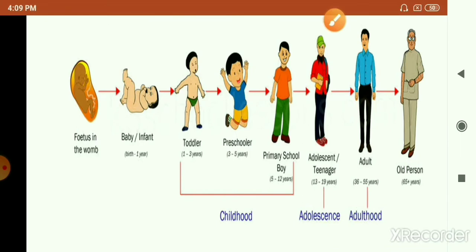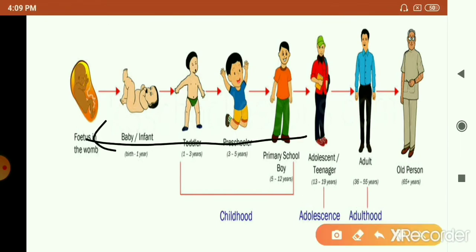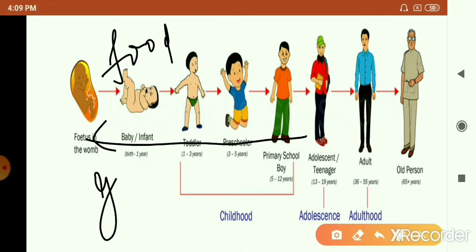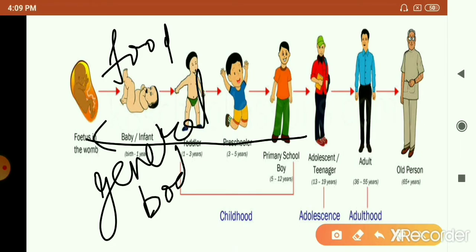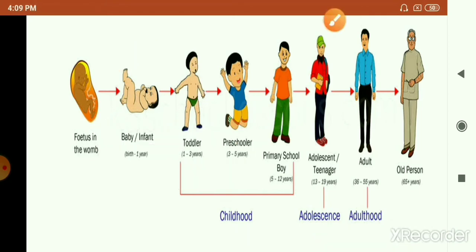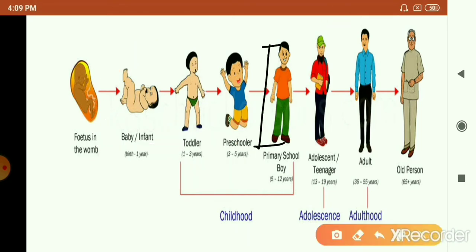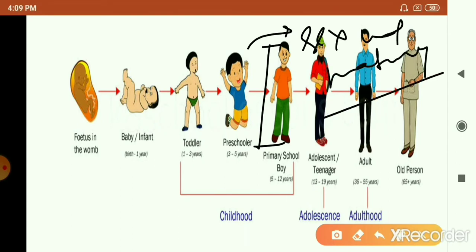Why is the reproductive system not functional right from the beginning? It is because initially the resources, the raw materials, or the food taken by the individual will be used for general body growth, because the body also has to grow. Once the body has reached an adult-like size, then the resources will be used for reaching sexual maturity. This is the reason why the system is not functional right from the beginning.